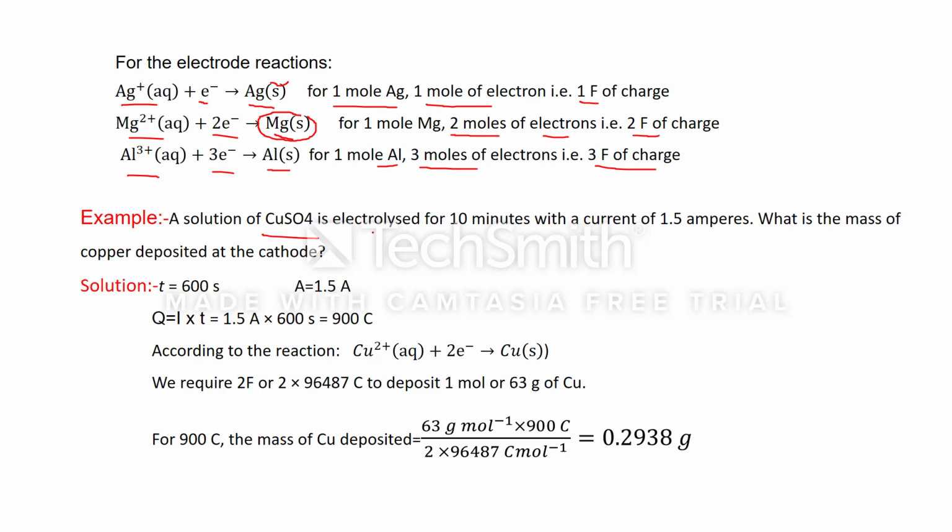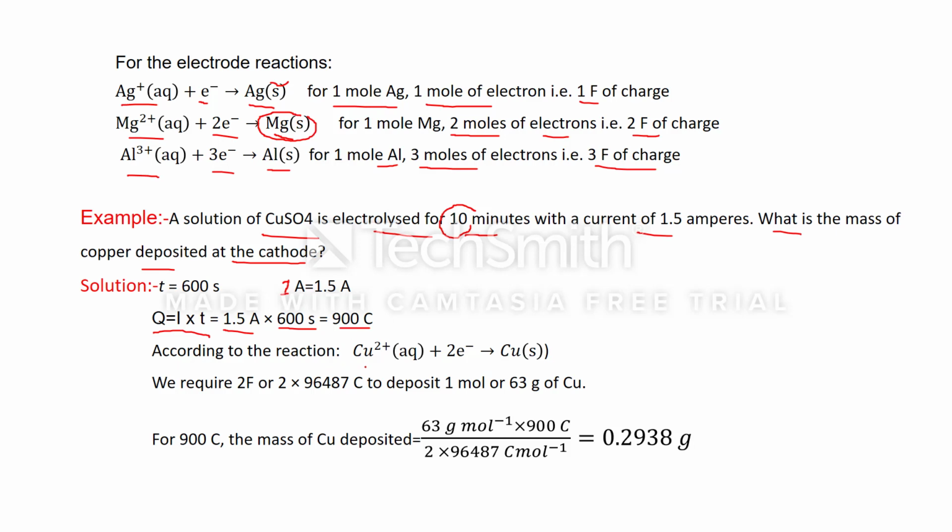A solution of copper sulfate is electrolyzed for 10 minutes with a current of 1.5 amperes. What is the mass of copper deposited at the cathode? So first of all, we will find out the amount of electricity by using the formula Q is equal to I into T. That is I, it is not A. I is given as 1.5 ampere and T is given as 10 minutes. Convert this 10 minutes into seconds, so we will get 600 seconds, then that is 900 coulomb.